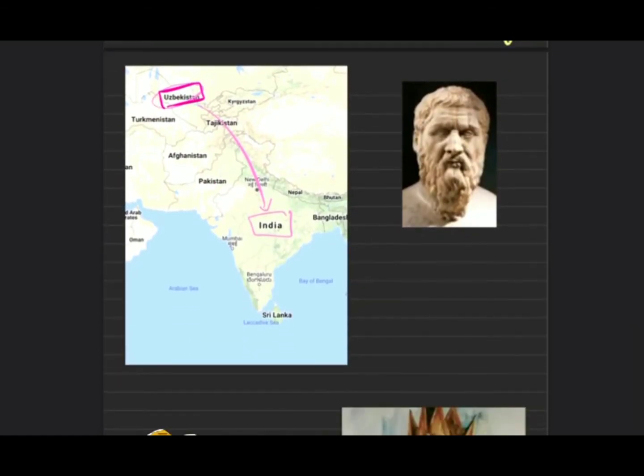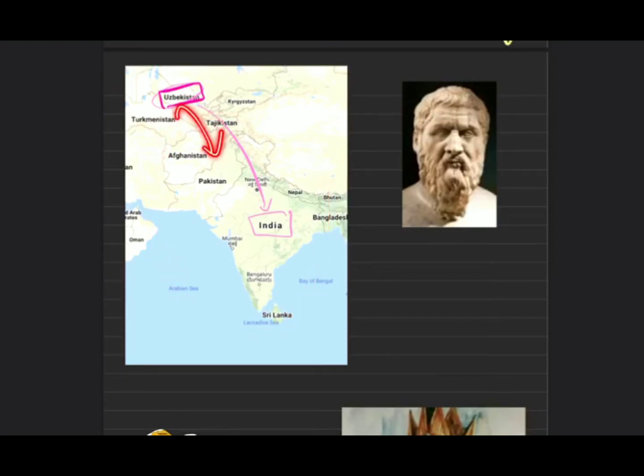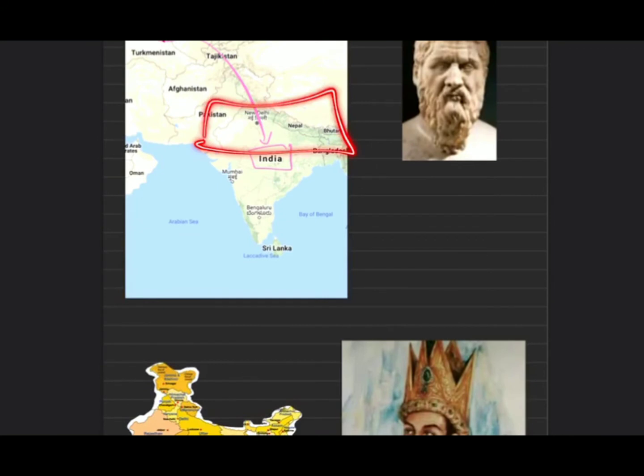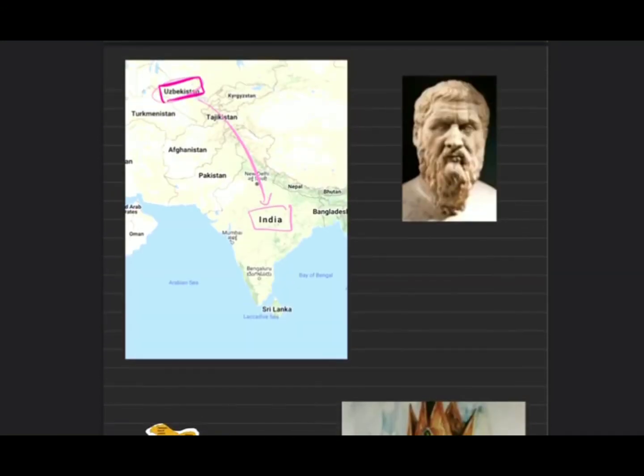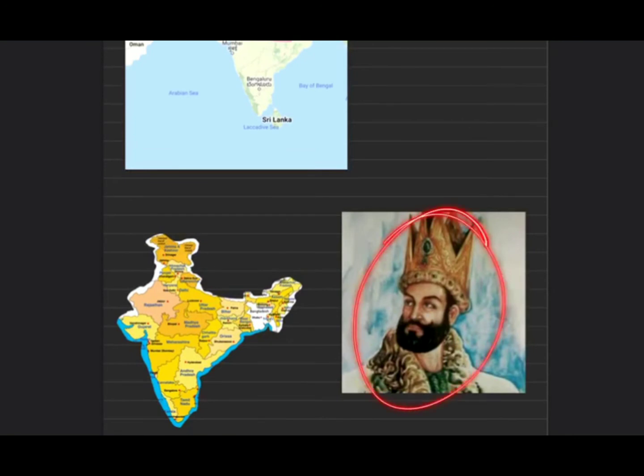Let's get into the visual representation. This is Uzbekistan. From Uzbekistan, he's coming to India. In Afghanistan, Mahmud of Ghazni is capturing. Earlier, the part of India was much wider, so that means he's coming to India. He's also coming to Punjab. From Afghanistan, he's coming to Punjab and traveling a wide range of northern India. He was interested in Plato, a Greek philosopher, and this is Mahmud of Ghazni.